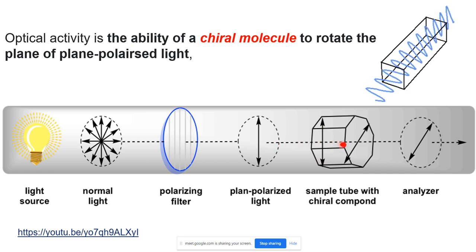So when it passes through a chiral compound, what happens to the direction? This is the observer point. If this was the direction, now the light has rotated. Are you getting this? This is called optical activity. So what is optical activity? It is the ability of a chiral molecule to rotate the plane of the plane polarized light. You can see the rotation over here. Have you understood this? Okay.